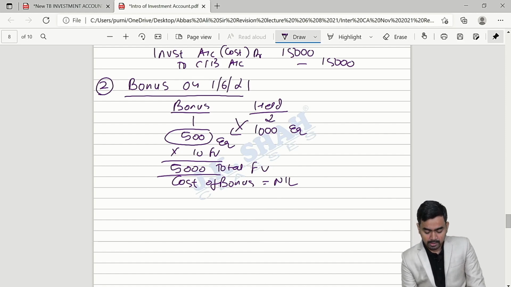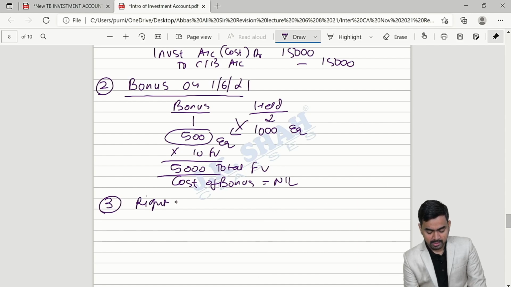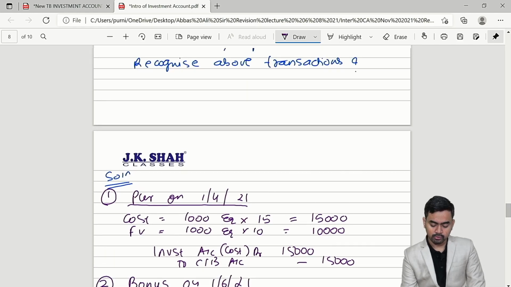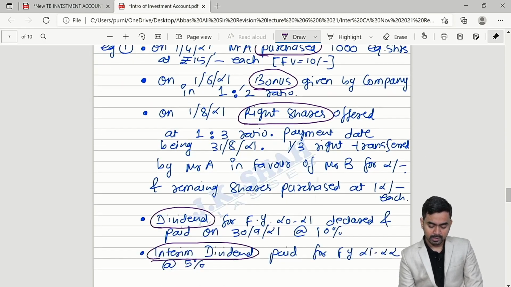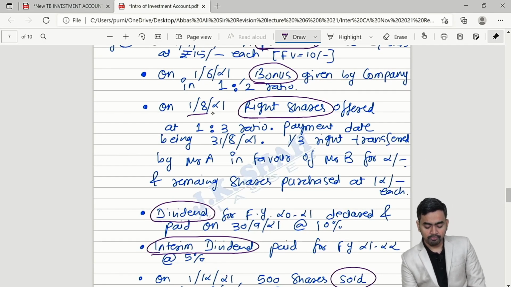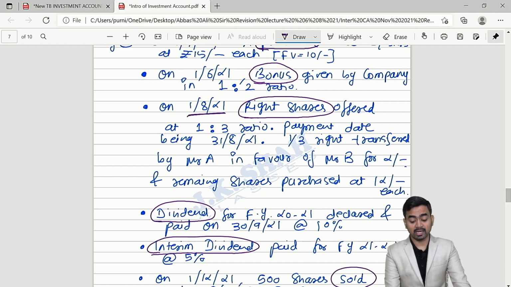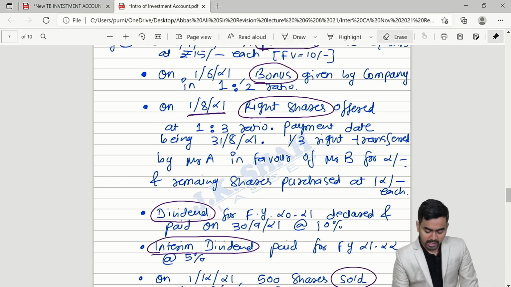Correct. Third important point, discussing the right issue. Check on the screen, please. Over here, on 1st August 21, right shares offered. The ratio, okay, 1:3.